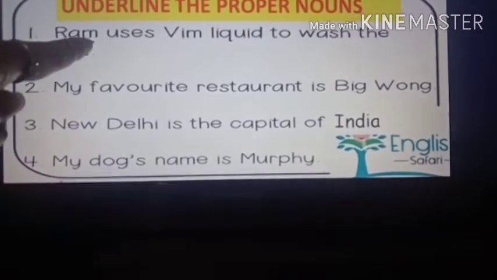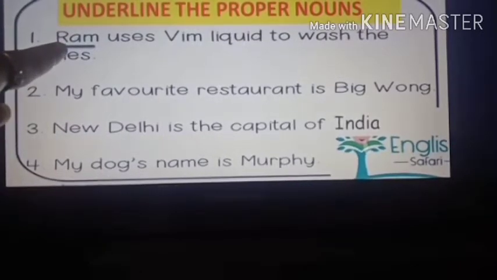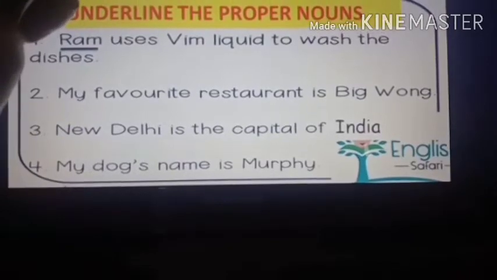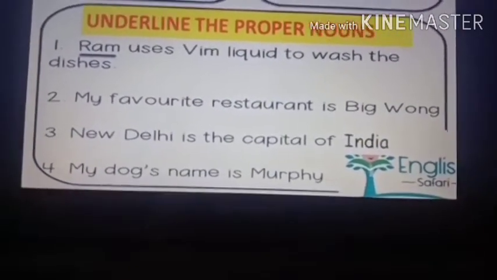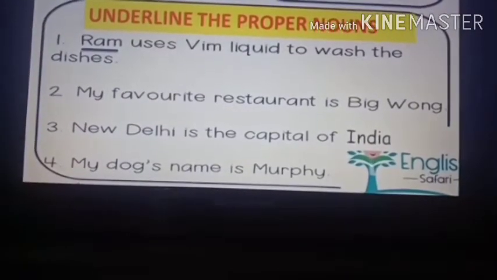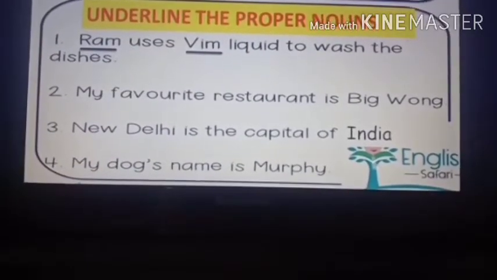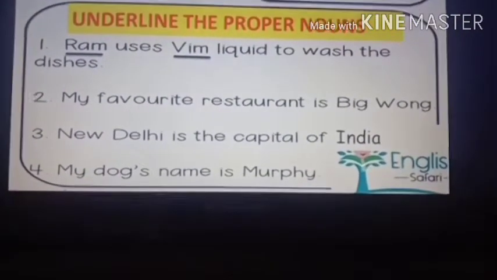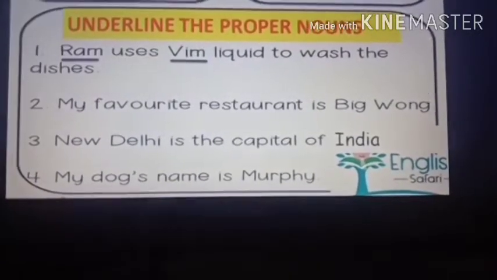Ram is whose name? Ram is the name of a boy. Okay. And it is beginning with a capital letter also. Now, there is one more proper noun in this sentence. Can you tell which one it is? Yes, students. Very good. The second one is Vim. You know what Vim is? It is the name of a liquid to wash the dishes. Yes. So, Vim is a name. It is a special name, right? Vim is a special name given to the liquid. So Vim and Ram are the proper nouns.